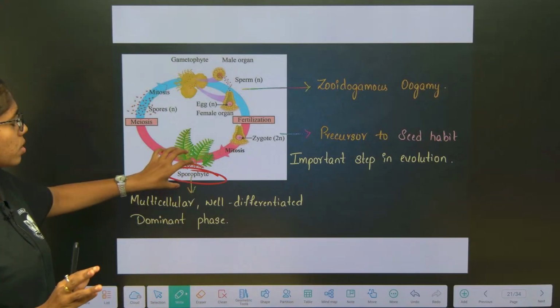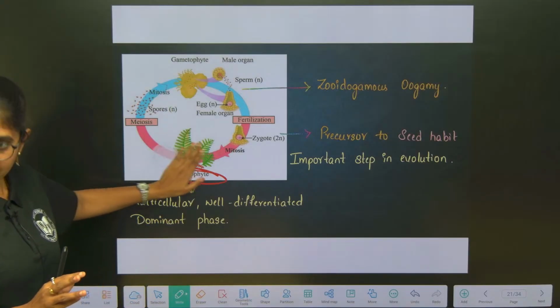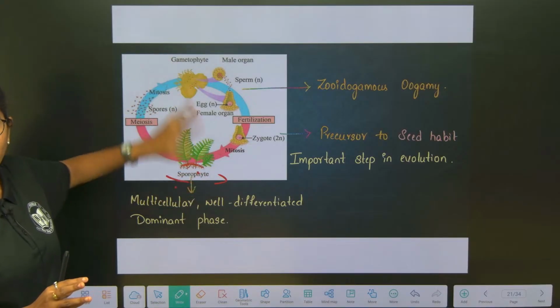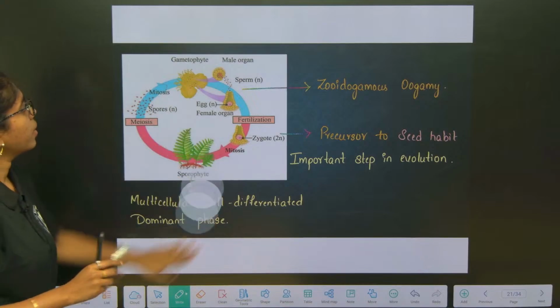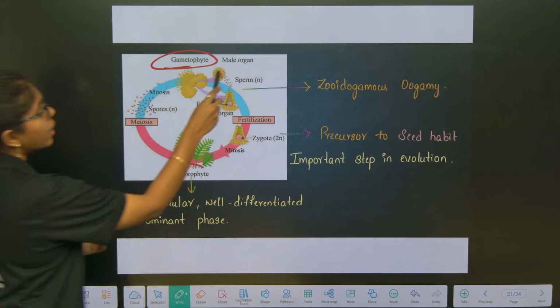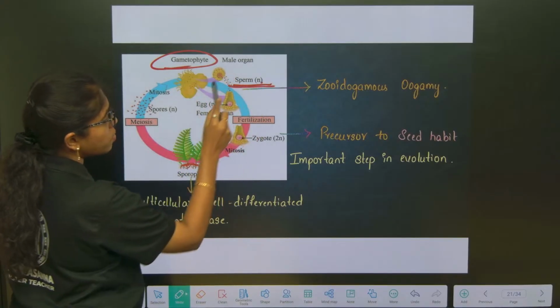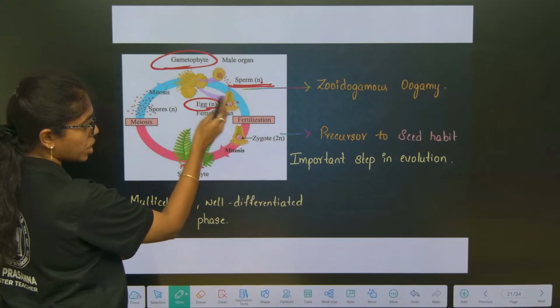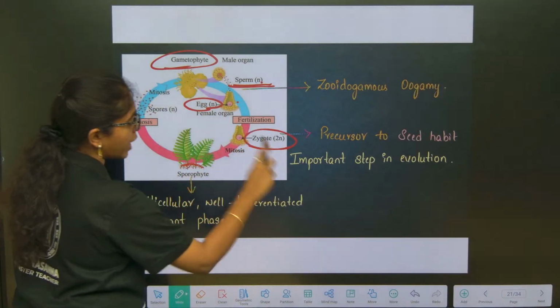Okay, so the main plant body is sporophyte, gametophyte is also there. Sporophyte and gametophyte are independent of each other. Main plant body is gametophytic plant body. Okay, and here they will release what? Sperm cells, haploid sperms and egg. Site of fertilization is archegonia. Post fertilization zygote is formed.